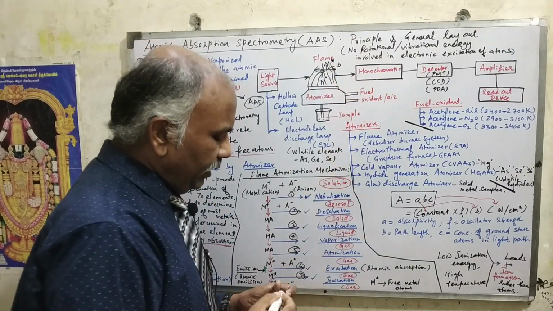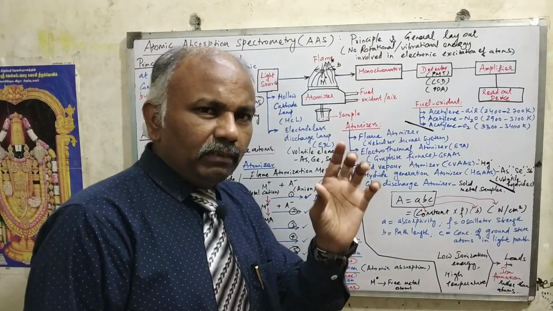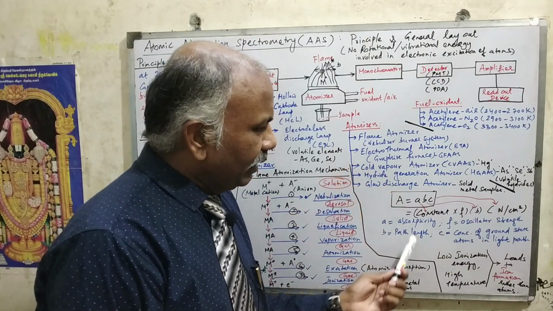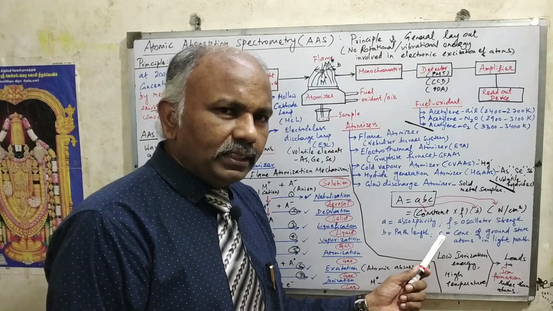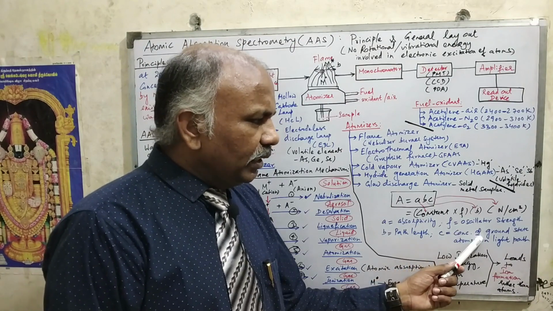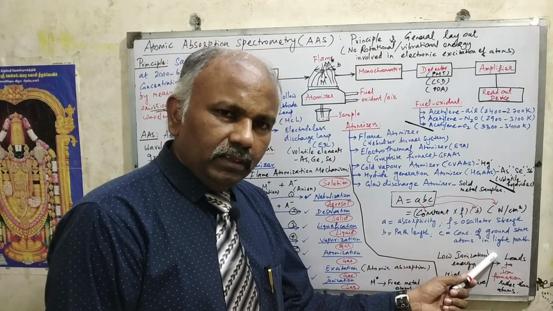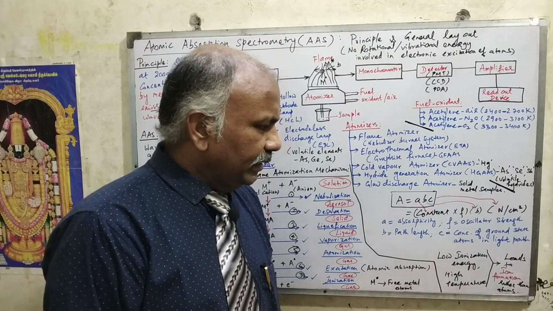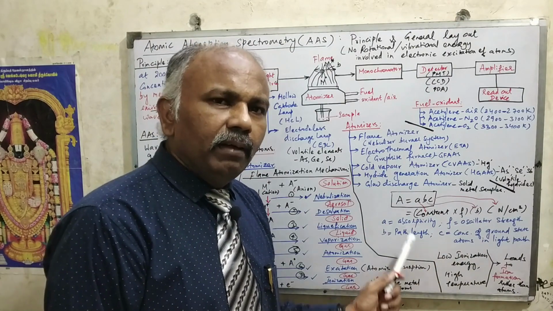b is the path length of the flame, the width of the flame. Normally it is 5 centimeters. In some cases the width of the flame will be 10 centimeters, right? And concerning c, what is c? c is the concentration of the ground state atoms in the light path. What is the concentration of ground state atoms present in the light path? That is called c, right? So that is why it is related to Beer-Lambert's law.